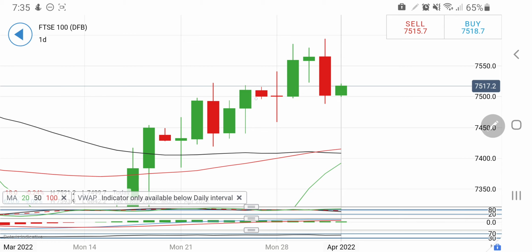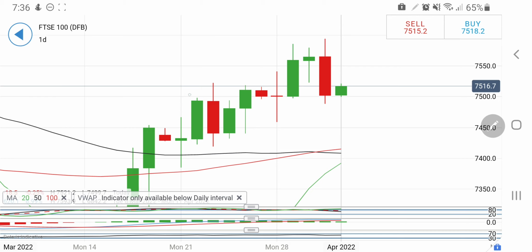UK 100 is taking the support at 7500, which is going to be important support. It was previously a resistance; many candles got resistance there for the upward move. Now this is the support, and if 7500 breaks today, then one can expect 7480, another support, to come into picture, and below 7480 it will break strongly towards 7440 and below.